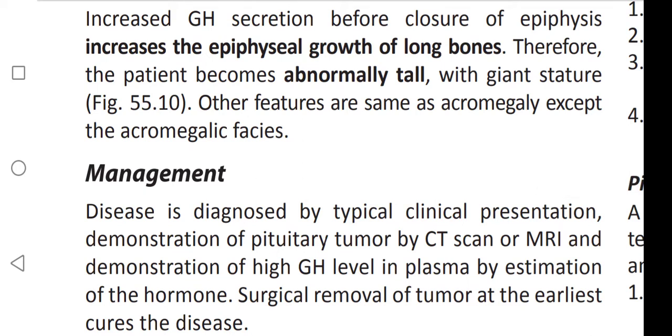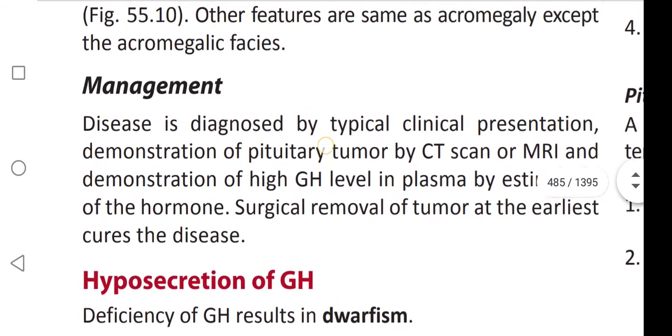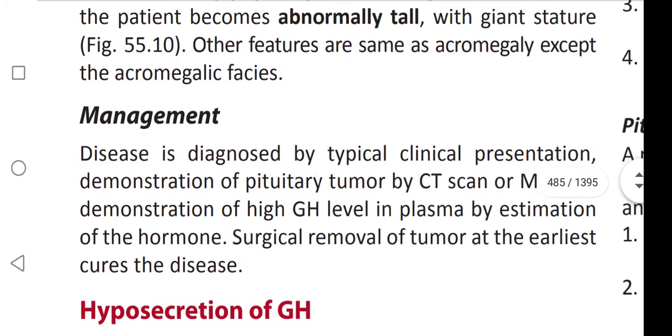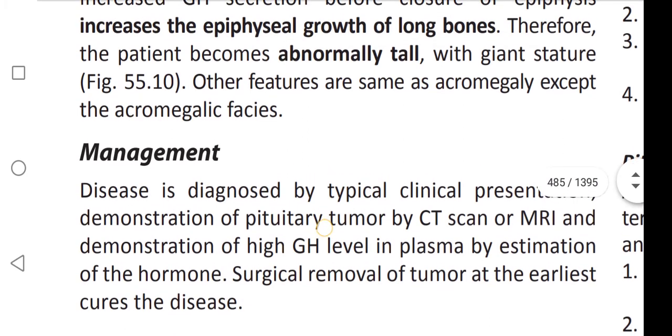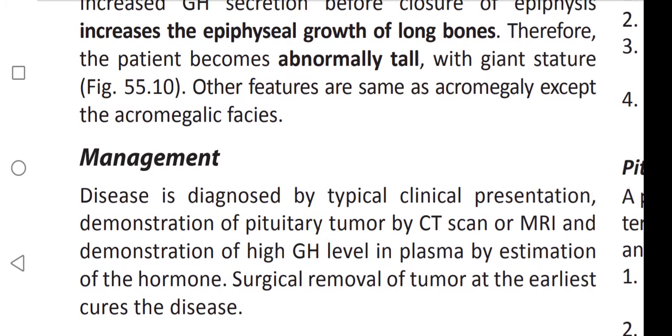It is about the bones. I already told that it is malar, frontal and facial bones. It is not seen in gigantism.